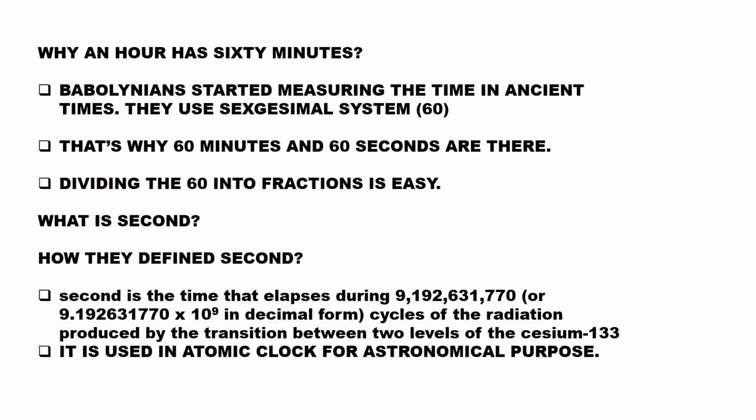That amount of time they call 1 second. It is used in the atomic clock. It is used for astronomical purposes while launching a rocket and all this stuff.